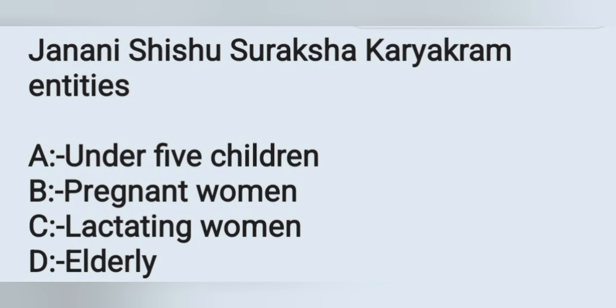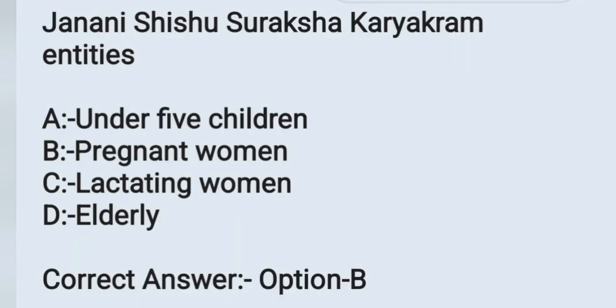And the next question: Janani Shishu Suraksha Karyakram entitles: option A under 5 children, option B pregnant woman, option C lactating woman, option D elderly. Janani Shishu Suraksha Karyakram mainly focuses on pregnant women, and its aim is to provide health facilities for pregnant women, mainly focusing on their deliveries and improving maternal and child health care. So here the correct answer is option B.